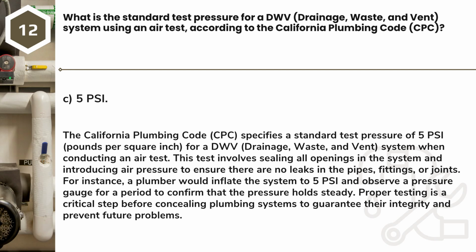For instance, a plumber would inflate the system to 5 psi and observe a pressure gauge for a period to confirm that the pressure holds steady. Proper testing is a critical step before concealing plumbing systems to guarantee their integrity and prevent future problems.